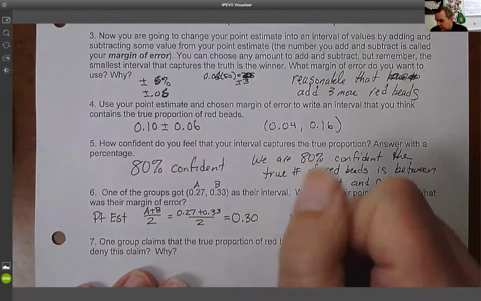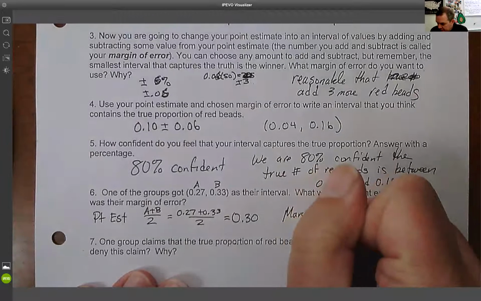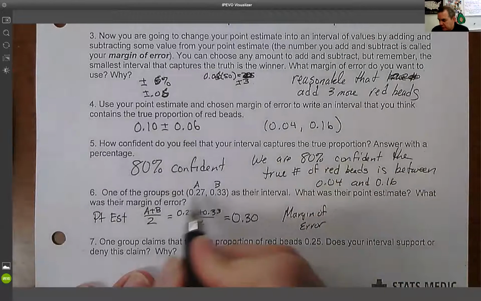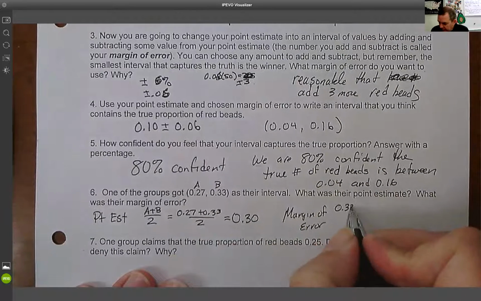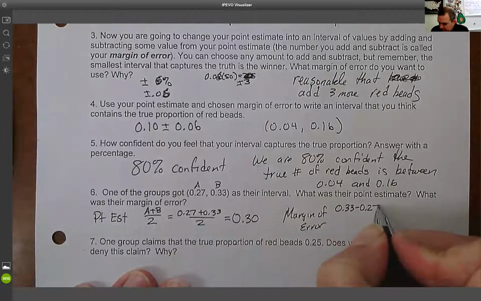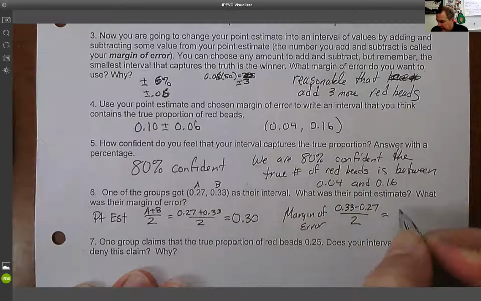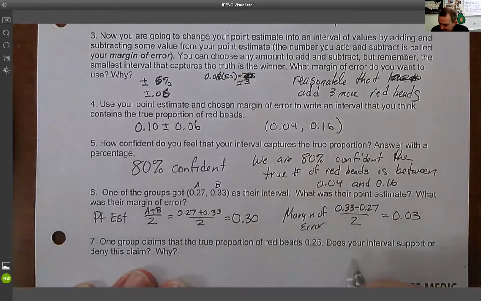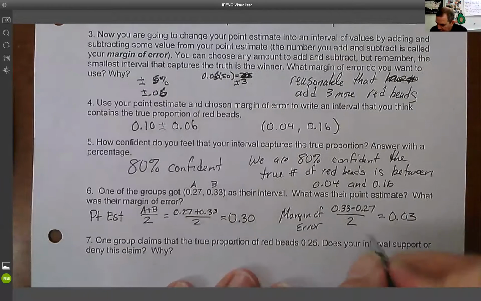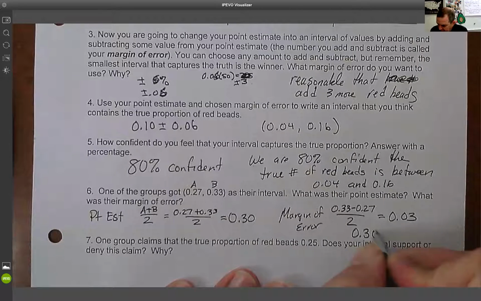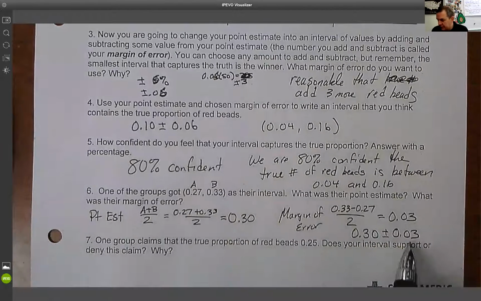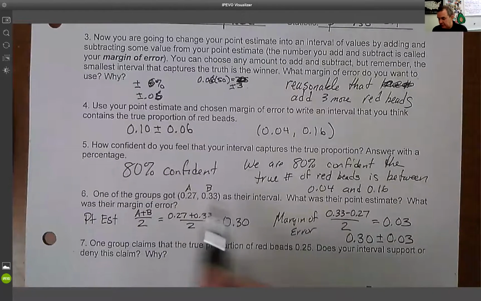For margin of error, we're going to do the difference between the two. So we're going to do 0.33 minus 0.27, divided by 2. In this case, that's going to give us 3%. So what that says is that this group had the following: 30 plus or minus 3%. Subtract 3, 27; add 3, get 33.